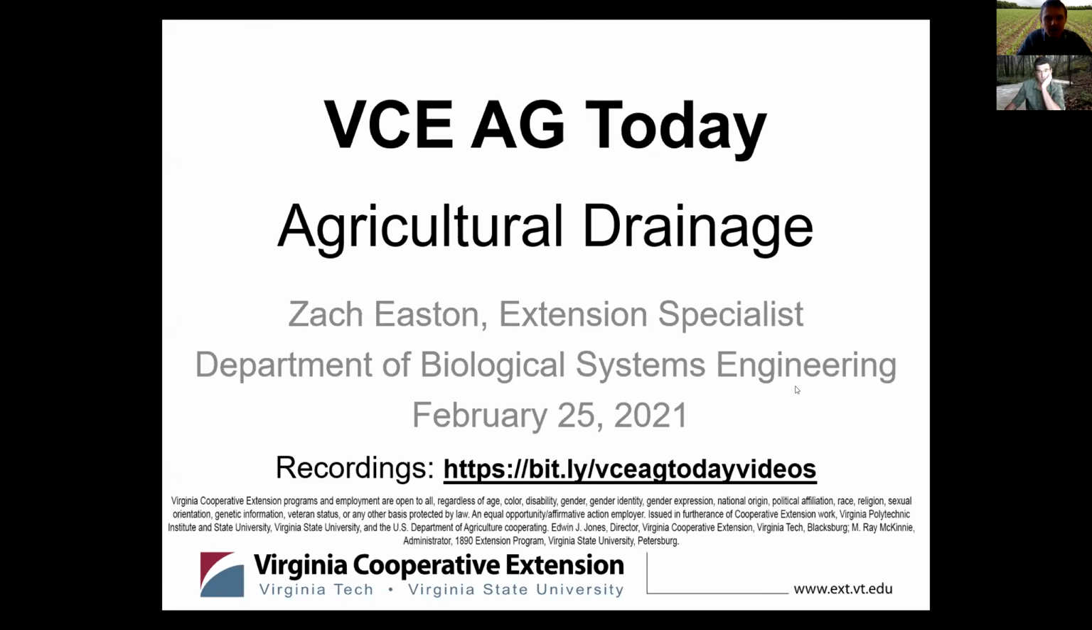Appreciate everyone joining us this Thursday morning, February the 25th, 2021 for VC Ag Today. Our topic of discussion today is going to be agricultural drainage. And as many of you on the call probably know and have experienced, we've been pretty wet over the past several months here, especially in Eastern Virginia. A lot of flooded fields still with standing water. A lot of stuff needs to be done in the fields coming up to prepare for planting. So hoping to have a discussion today on how to address some of those issues.